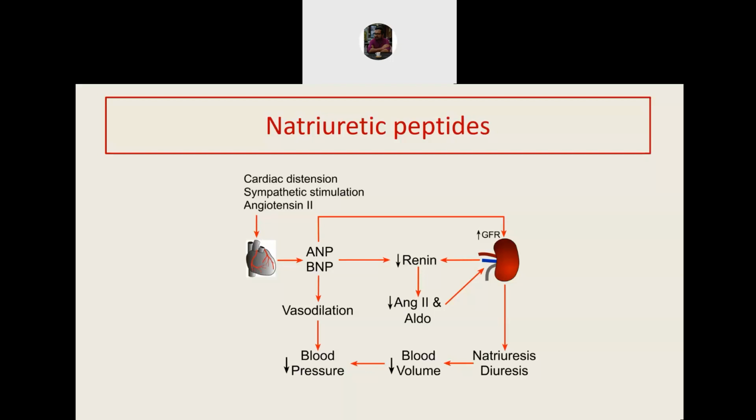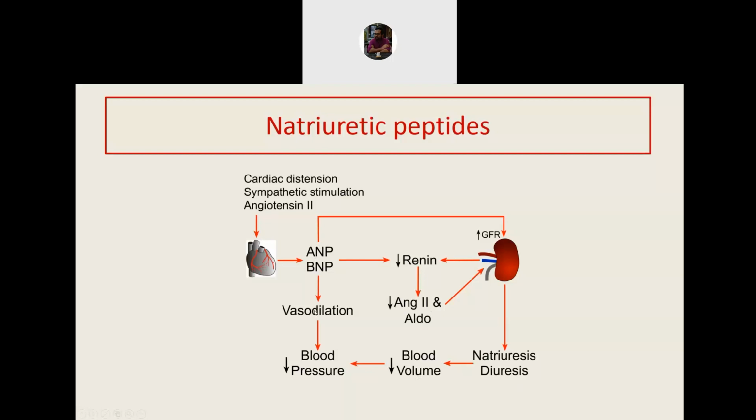Their previous names were atrial natriuretic peptide and brain natriuretic peptide. But nowadays we have found that both peptides can be released either from the heart or from the brain. So instead of changing the abbreviation, we have now named them as A and B. So the A and the B type natriuretic peptides. How do they decrease the blood volume? The ANP and BNP reduce the release of renin. That way, the production of aldosterone and angiotensin 2 decreases, and this causes loss of sodium and water, decreasing the blood volume.